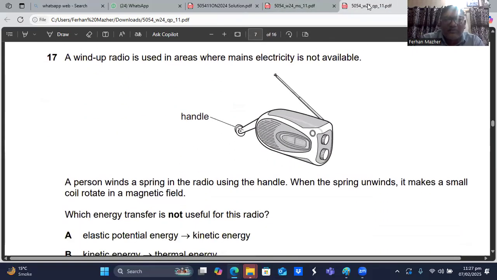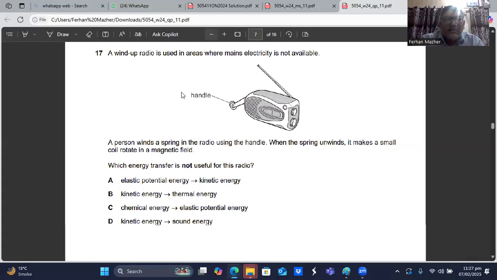I hope you understand. Question number 17 is showing up on your screen. A wind-up radio is used in areas where mains electricity is not available. A person winds a spring in the radio using the handle. When the spring unwinds, it makes a small coil rotate in a magnetic field. Which energy transfer is not useful for this radio? Elastic potential, it has a spring, so it has elastic potential energy. Kinetic energy into thermal energy, so that is not useful for the radio, the heat which is produced.